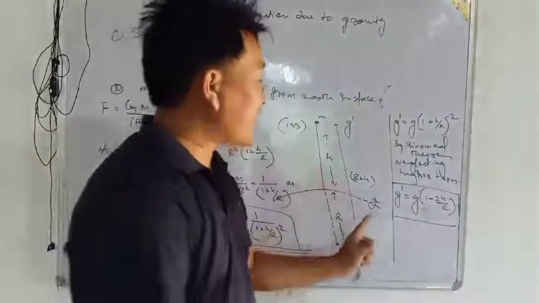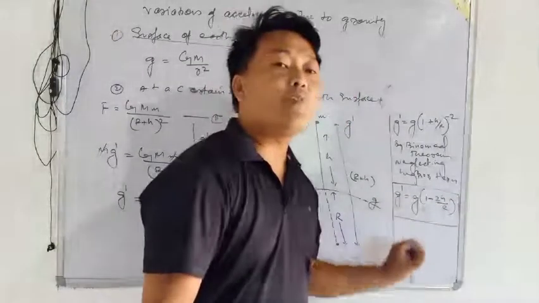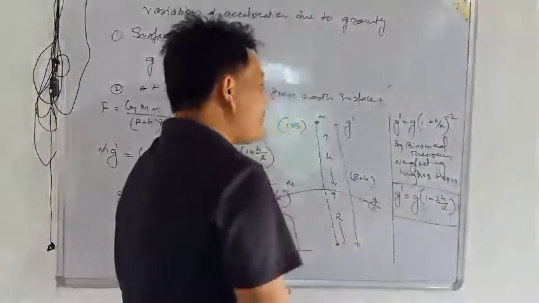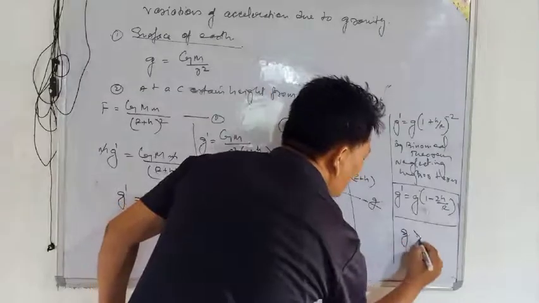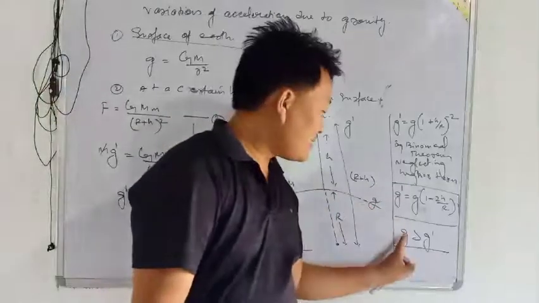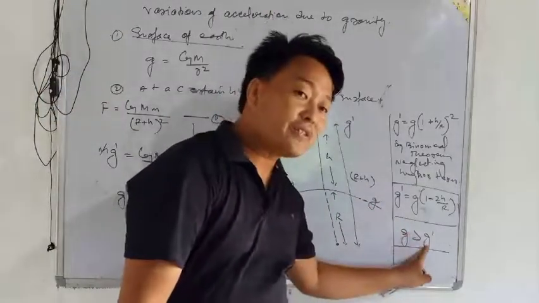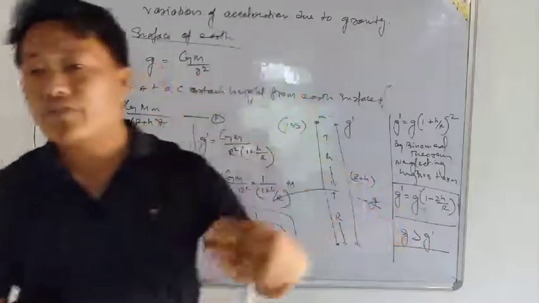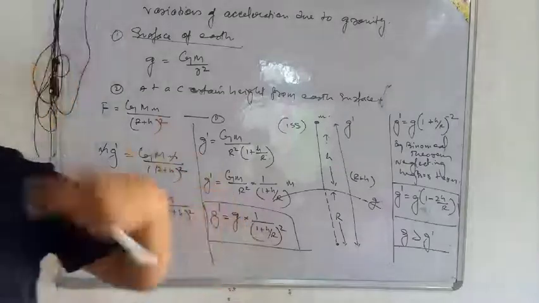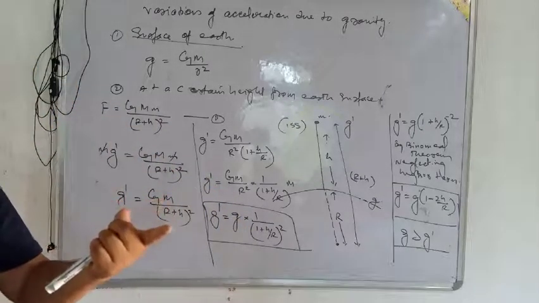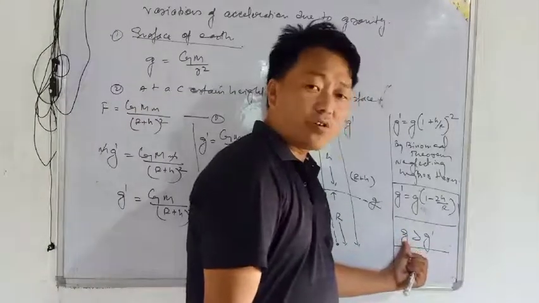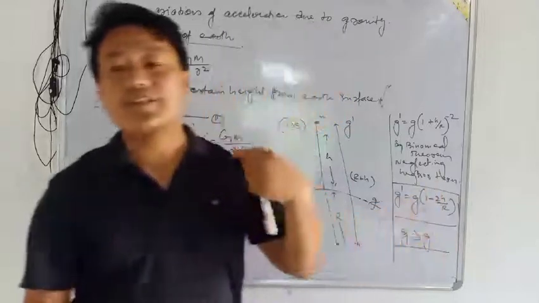Now tell me, in this case will g dash be more or will g be more? Which will be more here? No, g will be more than g dash. g is more than g dash. Once we move away from the earth's surface, acceleration due to gravity will be there for a certain distance, but slowly after that it decreases. In this case your g will be more.